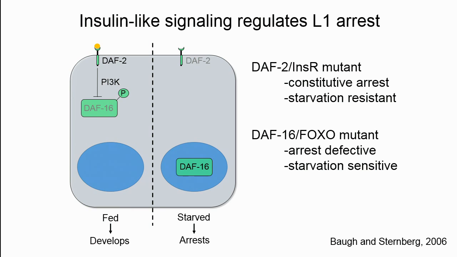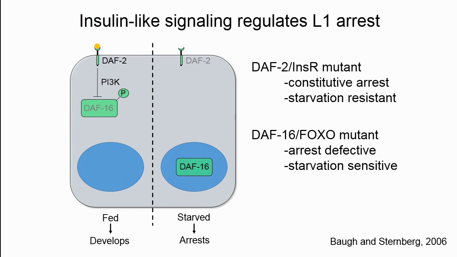In C. elegans, the insulin receptor has one homolog, and that's daf-2. In fed worms, daf-2 activates a conserved PI3 kinase signaling cascade to repress the forkhead FOXO transcription factor daf-16 by phosphorylating it. When phosphorylated, daf-16 is kept out of the nucleus, and so it can't act as a transcription factor, and the worm then develops.